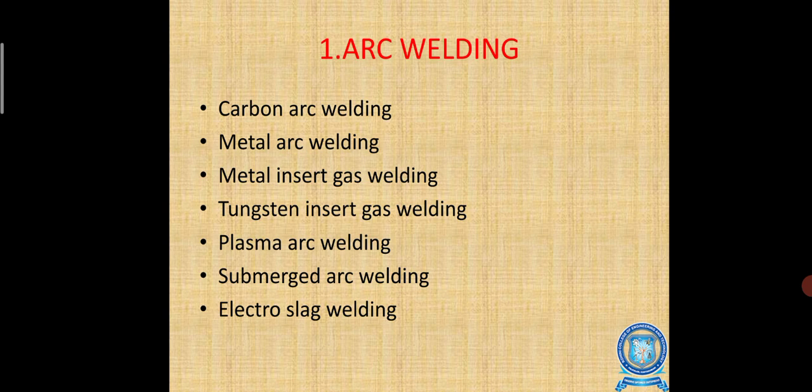The arc can be consumable, non-consumable, a plasma arc, or an inert gas arc. So these are the types of arc welding. The specialty of arc welding is that power is applied; welding is done by using the power supply, the generation of heat, and electricity.